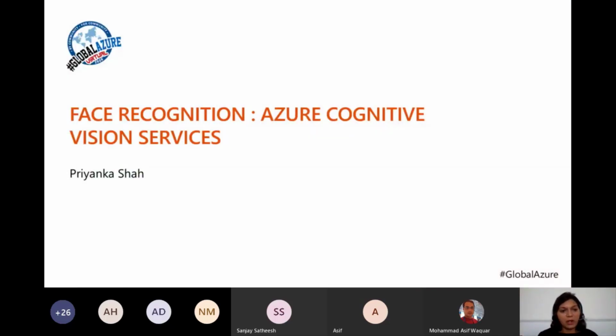So today's session will be on face recognition using Azure Cognitive Vision Services. There are a lot of vision services exposed by the Azure Cognitive Services API. Amongst the myriad offerings they have, we'll be covering the face recognition service today.